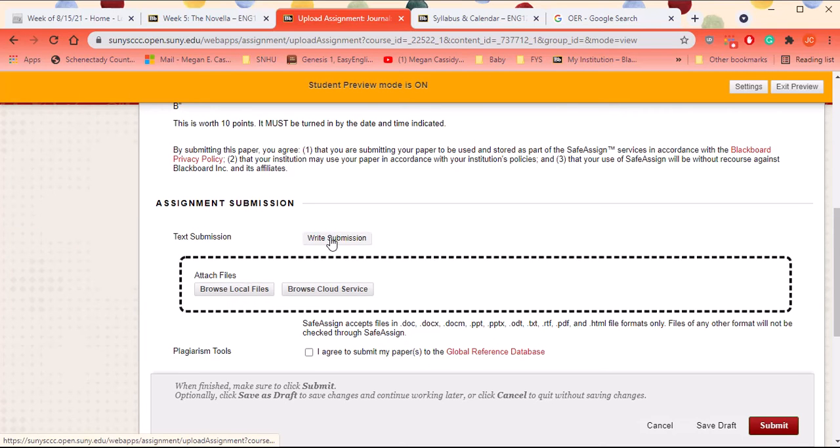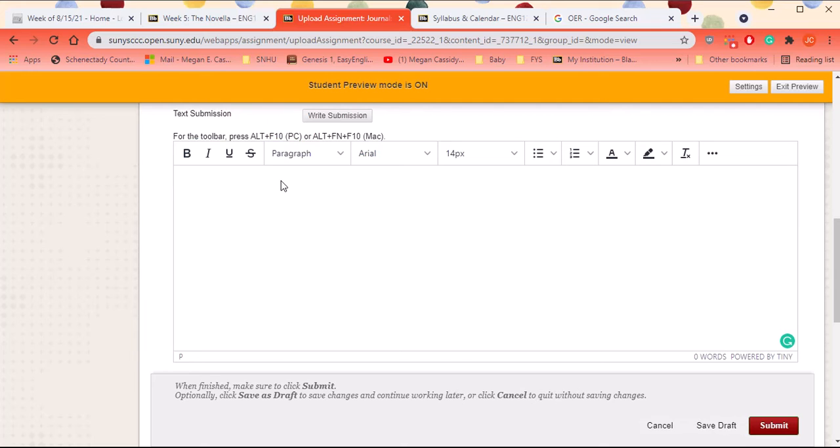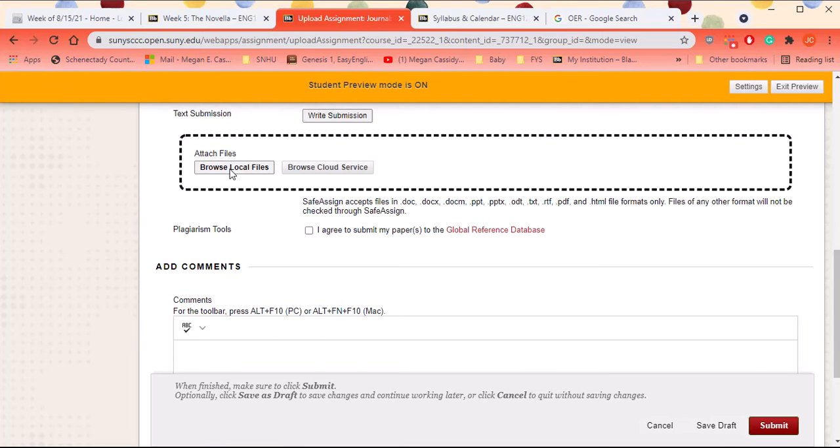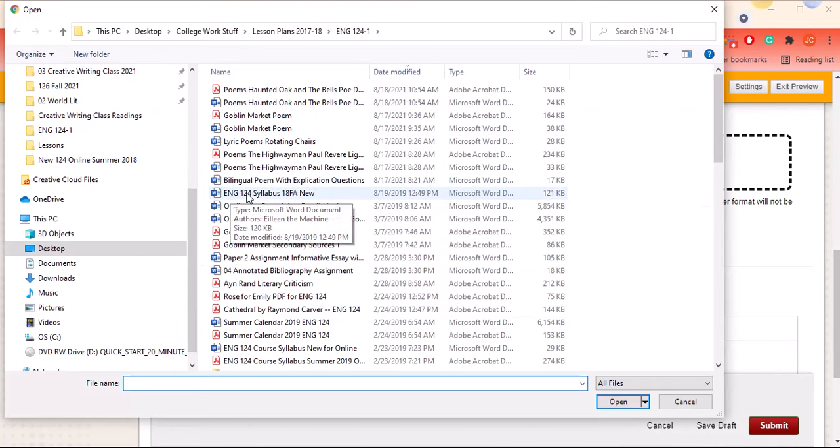The first is to write the submission, which I do not recommend because sometimes Blackboard times out on you and then you lose your submission. If you're using Google Docs or Word, you can copy and paste into this box, but really the easier thing to do is to attach a file. So you browse local files.